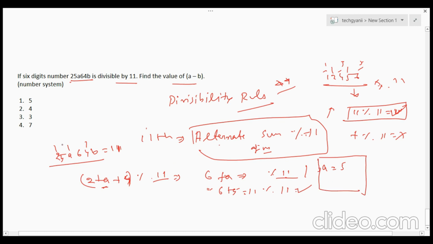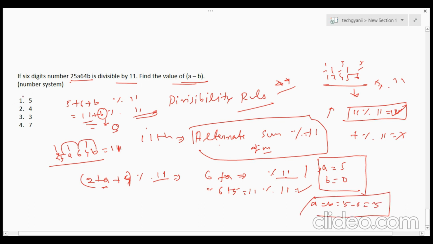In the second iteration, it is 5 plus 6 plus b, which should be divisible by 11. So it would be 11 plus b divisible by 11. What is the minimum value of b such that it is divisible by 11? The minimum value of b would be 0, because 11 plus 0 is 11, which is divisible by 11. So we can safely take b equal to 0. So what is the value of a minus b? a minus b equals 5 minus 0, which is 5. Clear? So the correct answer is 5.